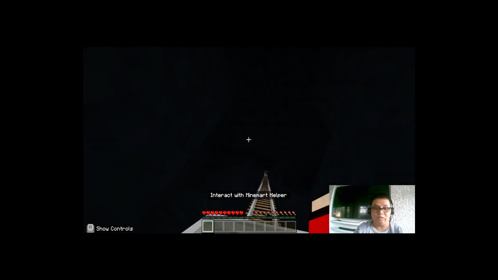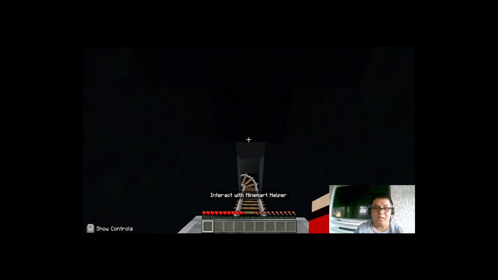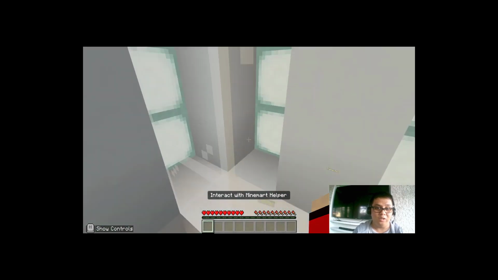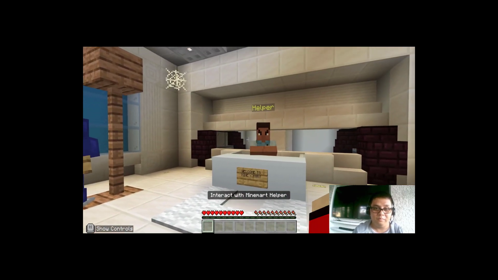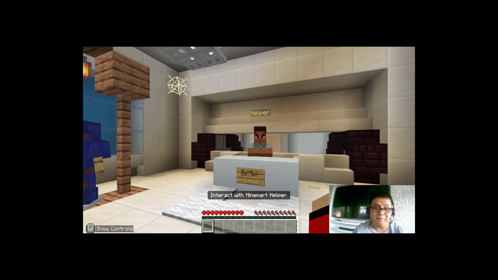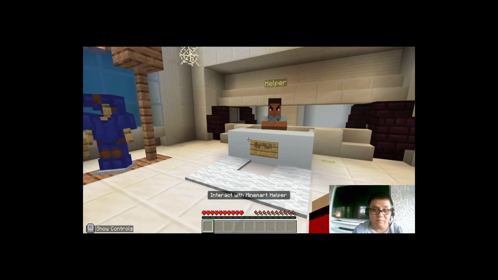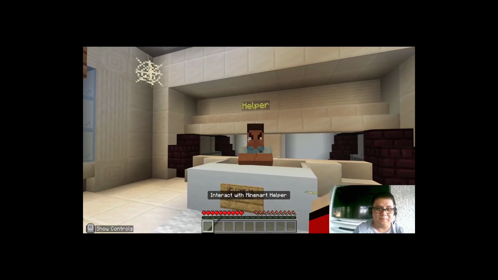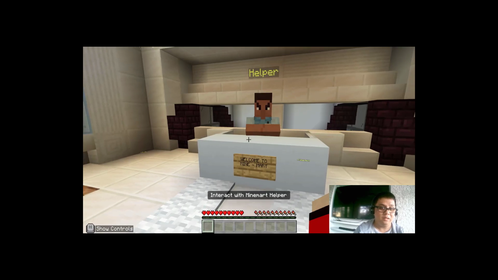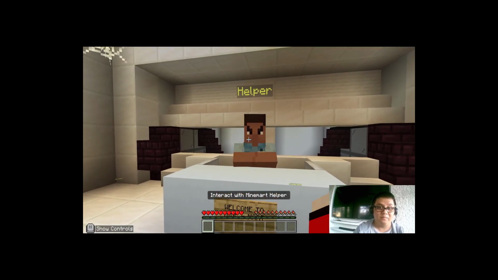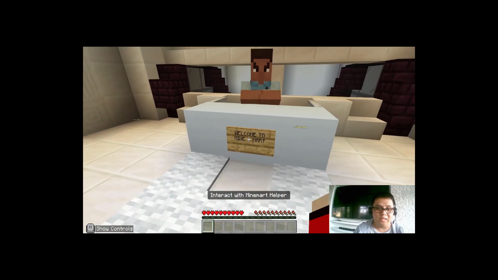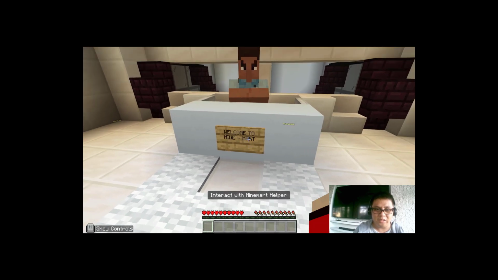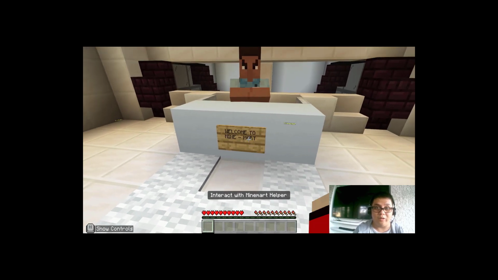It will lead us to the Mindmart helper who will help us with the problem with the order. Before we even begin, let's look around the area because there might be something suspicious about this Mindmart help desk. So let's go talk. It says here, "Welcome to Mind-Mart." This is a little bit suspicious. It could lead us to a fake.